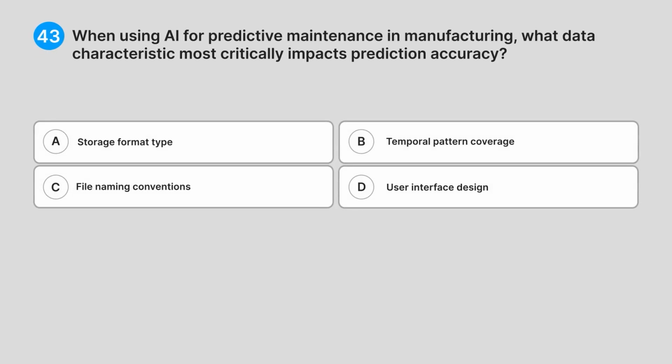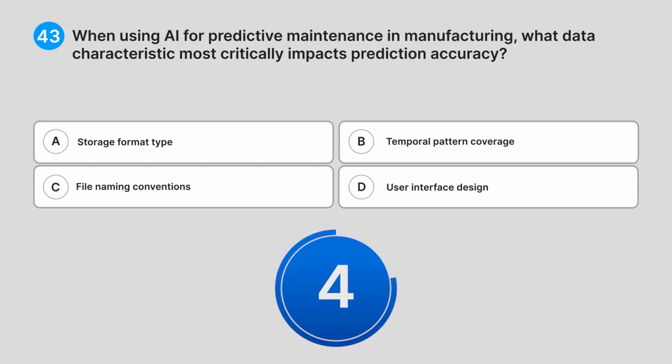43. When using AI for predictive maintenance in manufacturing, what data characteristic most critically impacts prediction accuracy? A. Storage format type. B. Temporal pattern coverage. C. File naming conventions. D. User interface design.